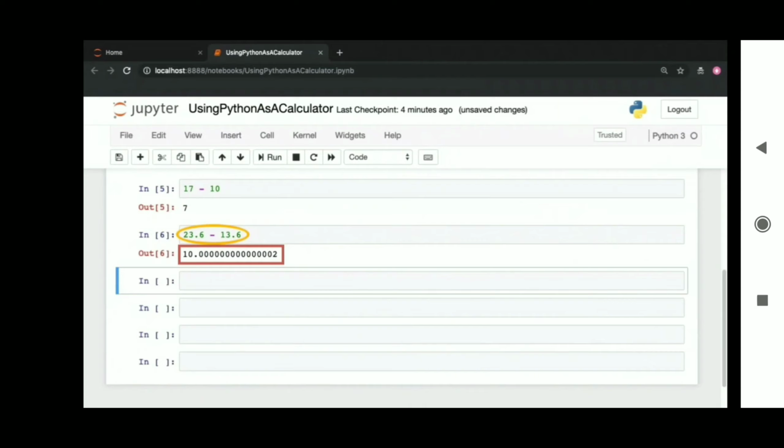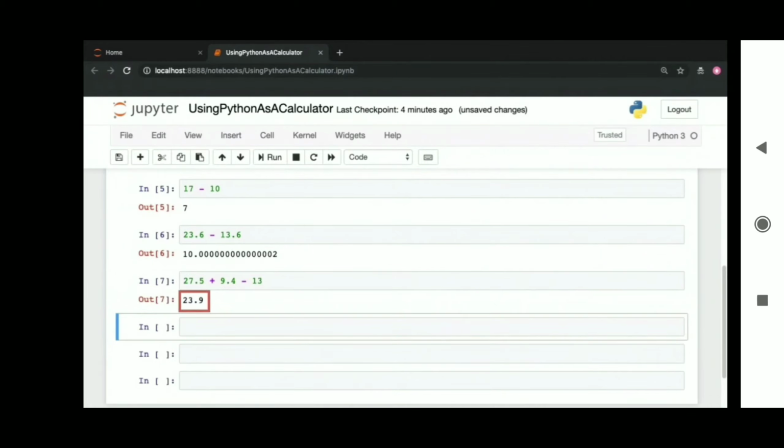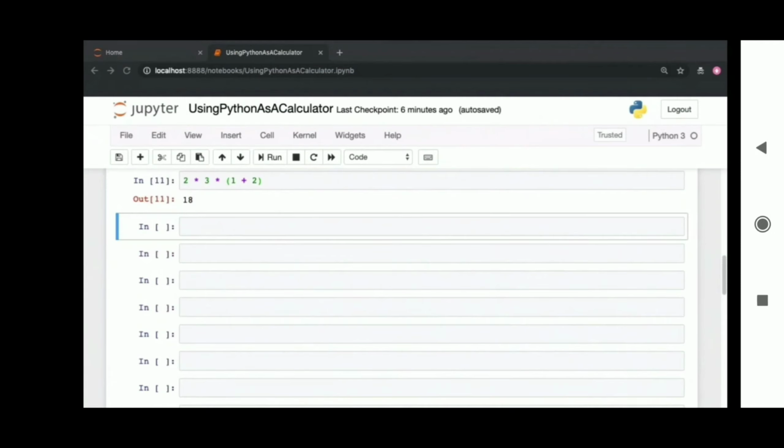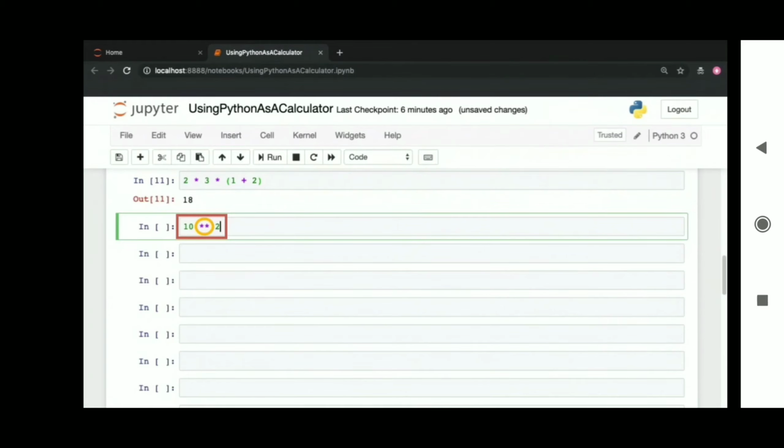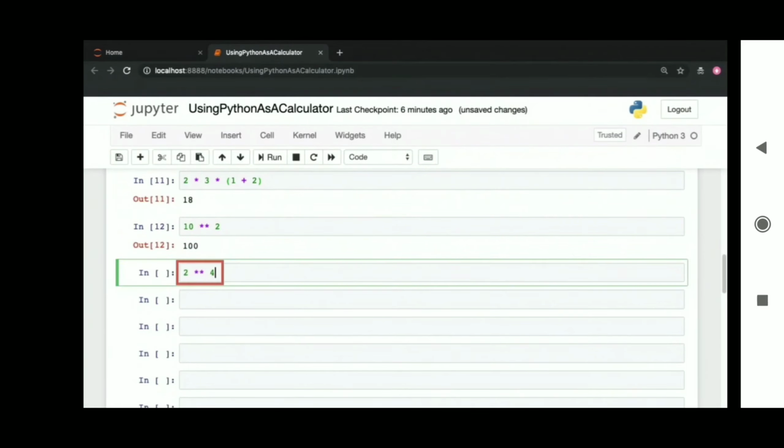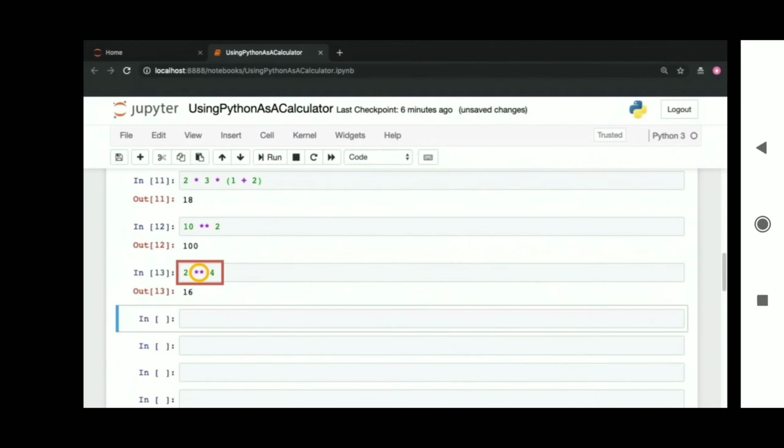Obviously, these arithmetic operations will follow the BODMAS rule that we learned back in middle school. Brackets will be evaluated first, then division and multiplication, and then addition and subtraction. You can also perform a power operation in Python, and the way you indicate this is by using the double asterisk signs. This is 10 to the power of 2, which gives us 100. Let's try this once again so that you can get familiar with it. 2 to the power of 4, indicated by the double asterisk sign, will give us 16.